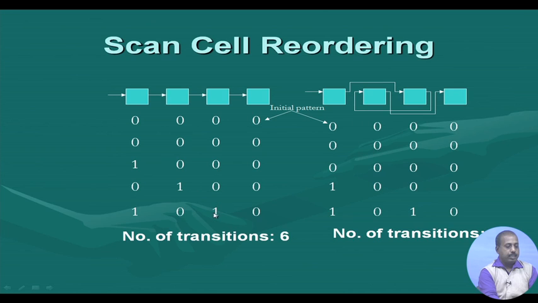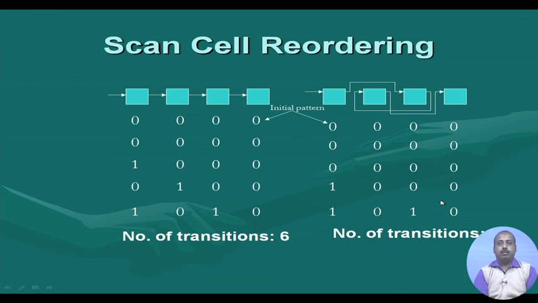5 6 transitions. Now, if I can change this scan stitching pattern, so instead of connecting them in this sequence, we connect them in a different fashion like this, then you can do the same exercise and see that to get the same pattern 1 0 1 0, the number of transitions needed is equal to 2.